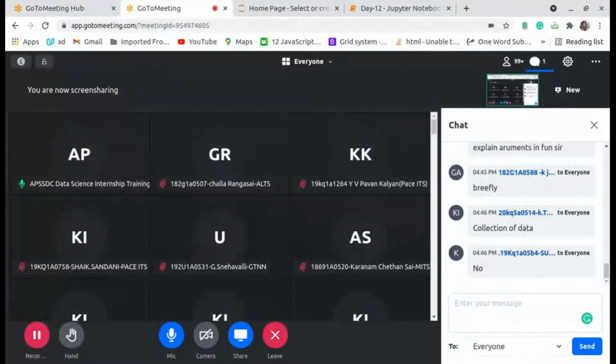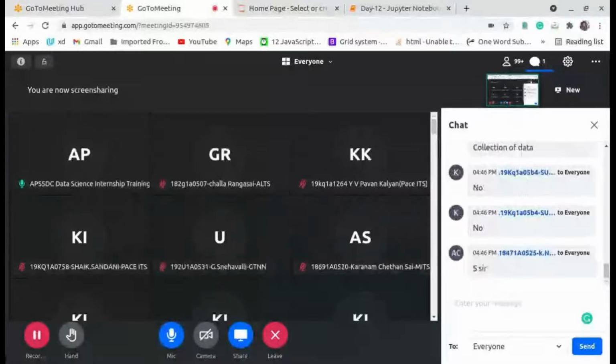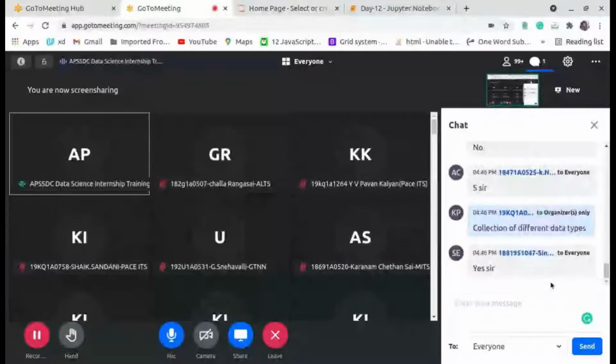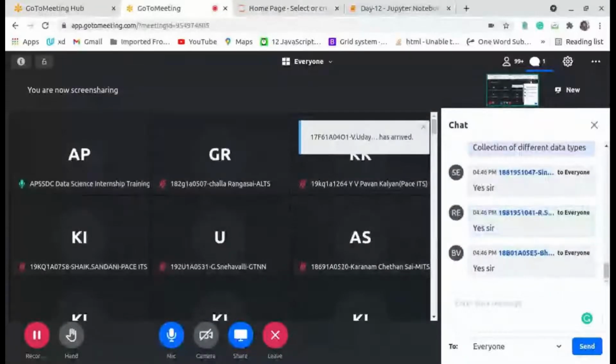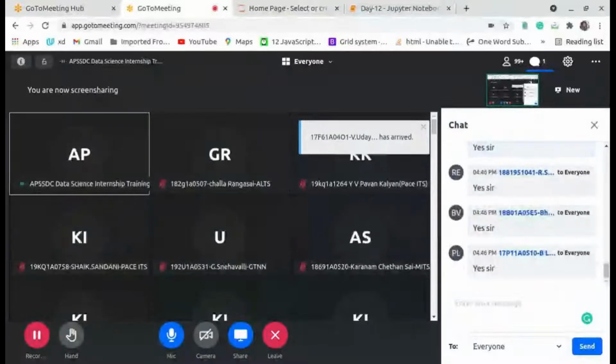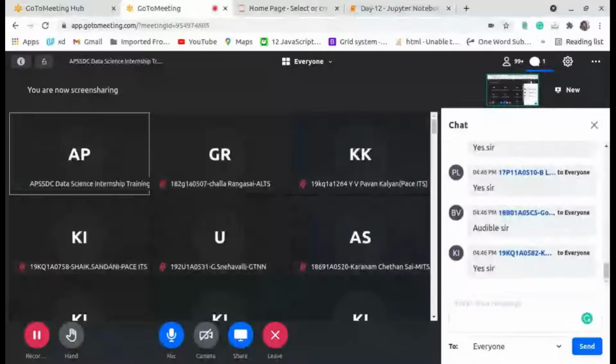Now is my voice audible or not? Collection of different data types. Yeah, you can pass strings, and also integers and float values. Also, you can keep the data in files.